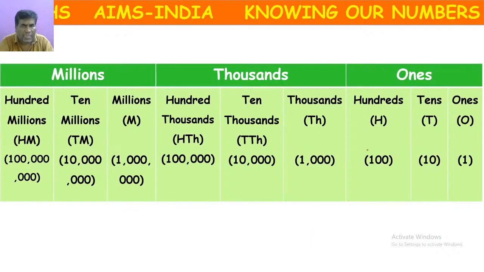Okay, this is the chart of the international system of numeration. Ones, tens, hundreds belong to the ones period. Thousands, 10,000s, 100,000s belong to the thousands period. Millions, 10 millions, 100 millions belong to the millions period.